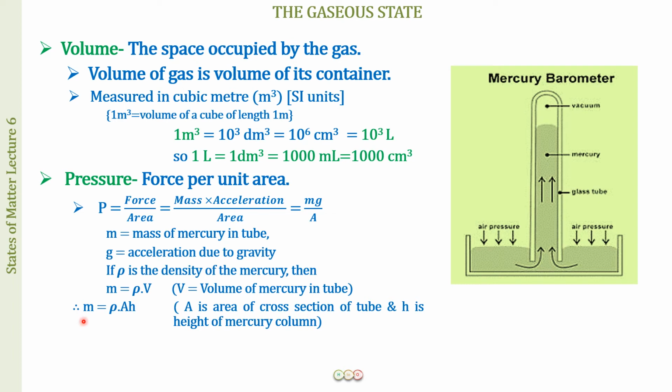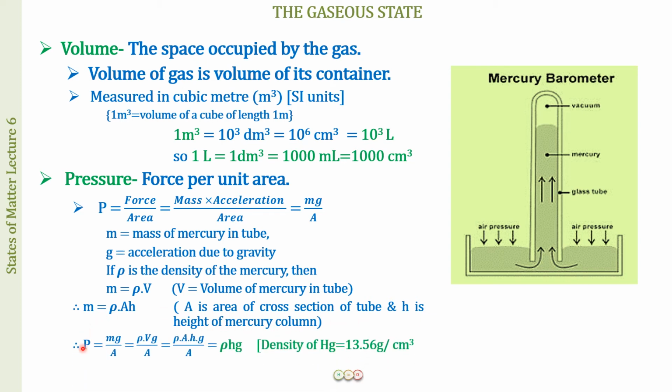So we can say that m is equal to rho into A into h. So what is A into h? Volume is equal to area into height. A is going to be the area of cross section of the tube, and h is going to be the height of the mercury column.